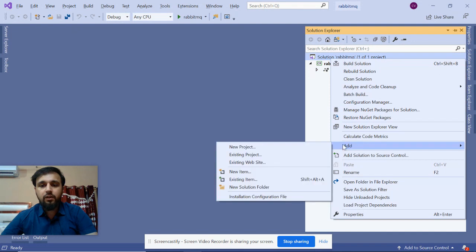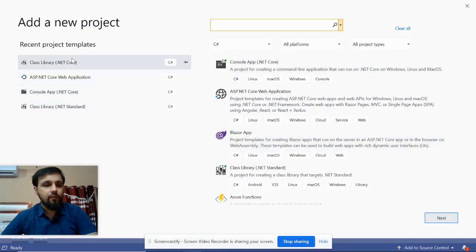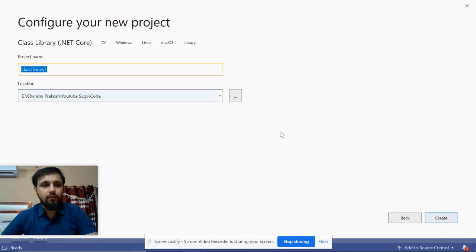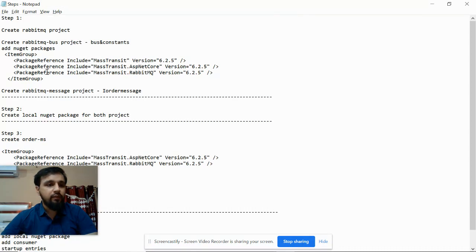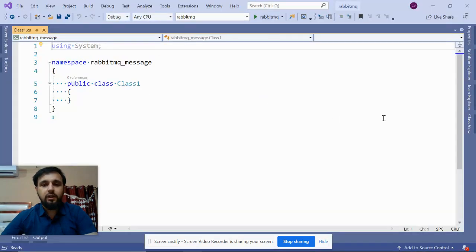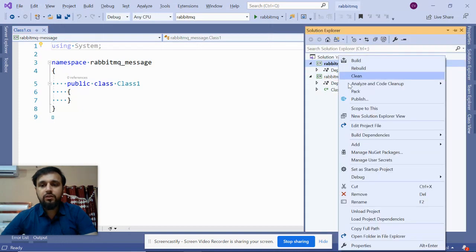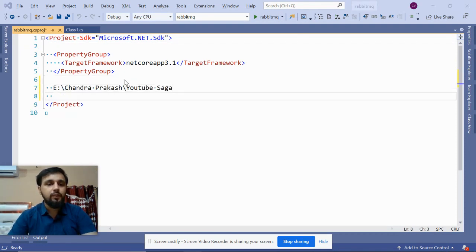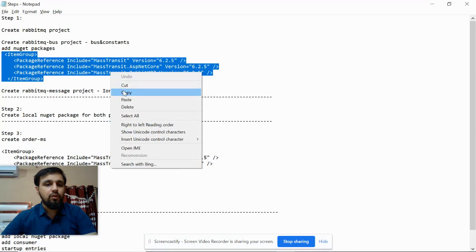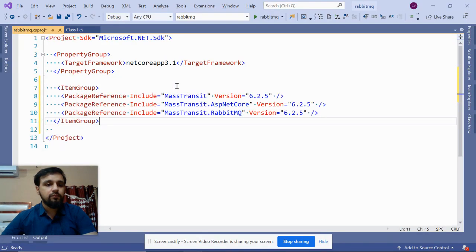First thing, let's create another project, another class library. Let's name it RabbitMQ message, so it will have the messages. Once you have created the RabbitMQ project, you have to import the namespaces. So let's open this and edit the proj file. Just to save time, I'm not installing from NuGet, rather I'm going to copy them as they are. So MassTransit, MassTransit.AspNetCore, MassTransit.RabbitMQ. These are the three packages you need.